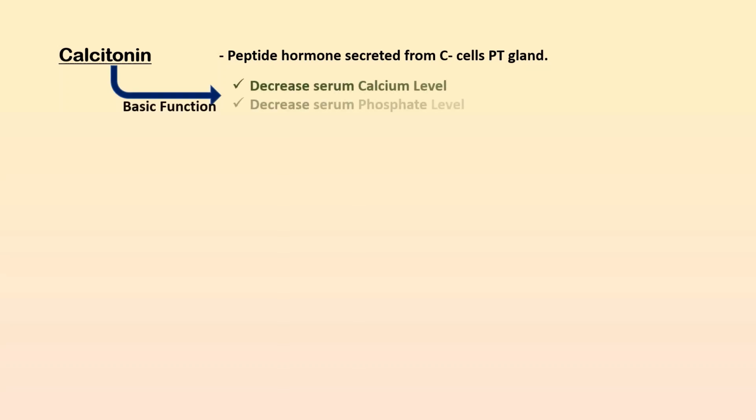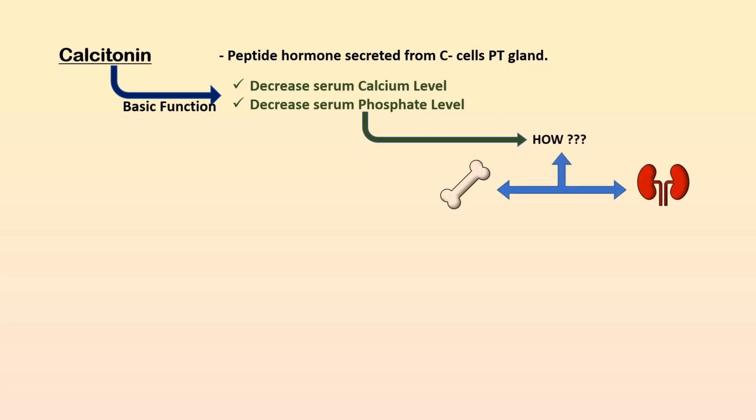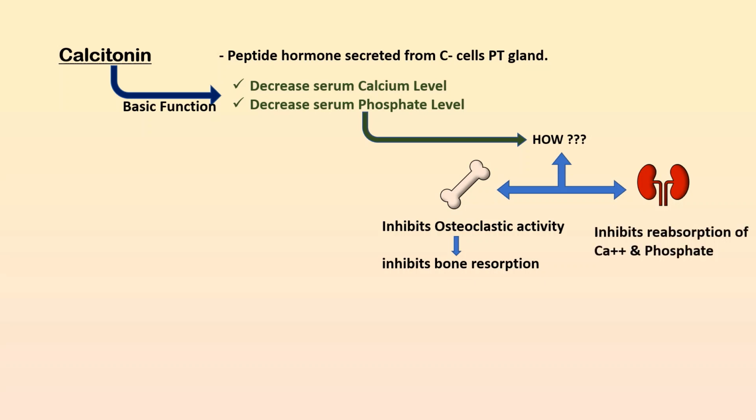Now moving on to the third hormone, that is calcitonin. This calcitonin is a peptide hormone secreted by the parafollicular C cells of the thyroid gland, and the basic function of this hormone is to decrease the serum calcium and phosphate level, and this is mainly attained by direct action on bone as well as kidney. In bone, it inhibits the osteoclastic activity and inhibits bone resorption, while in the kidney, it inhibits the reabsorption of calcium and phosphate in the renal tubules.